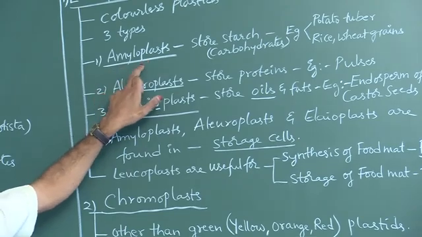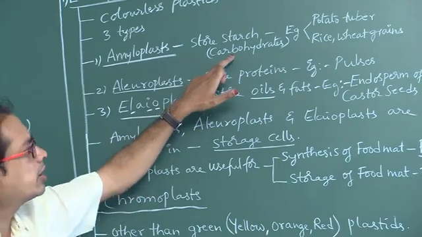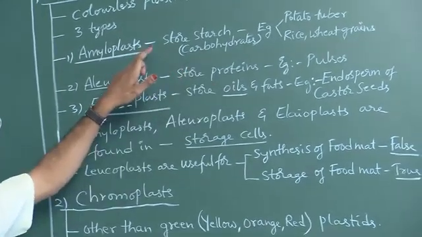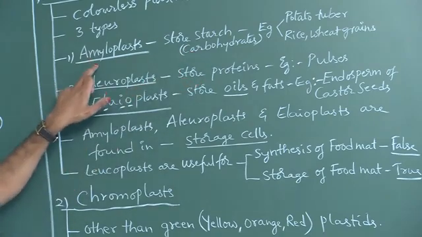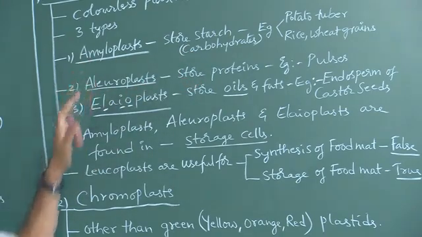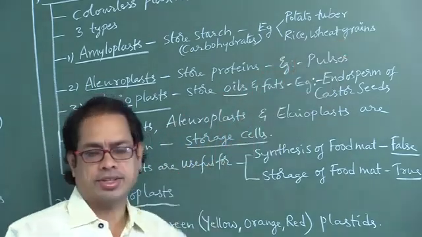Amylo means starch. Starch is nothing but carbohydrate. So the leucoplasts that store starch or carbohydrates are called amyloplasts. Examples are potato tuber and also rice and wheat grains.